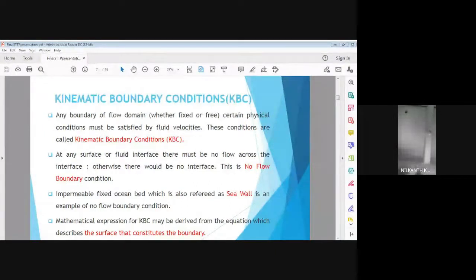There is a difference, as we all know from engineering mechanics, between kinematics and kinetics. What is kinematics?